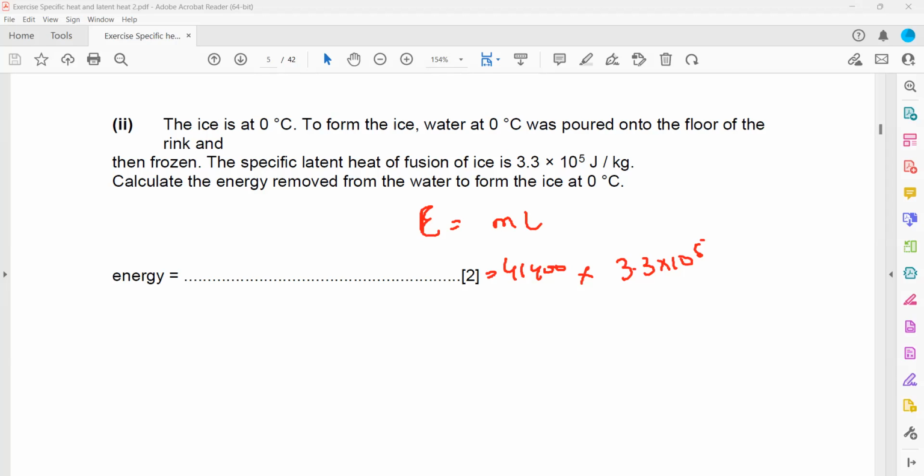It should be 1.3 multiplied by 10 to the power 10, and obviously it should be a large number as we are multiplying. The unit of energy is joules. Why do we use this formula? Because in the question there is a change in state. If there is a change in state, we use this formula. If there was a change in temperature, E is equal to Cm delta T.